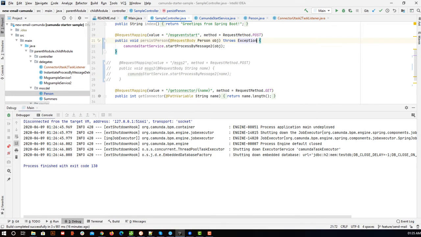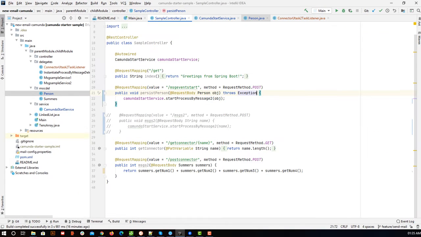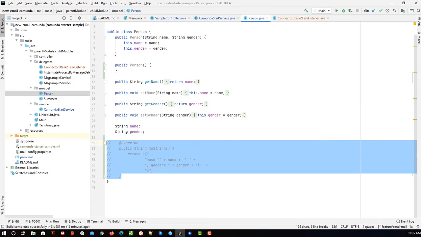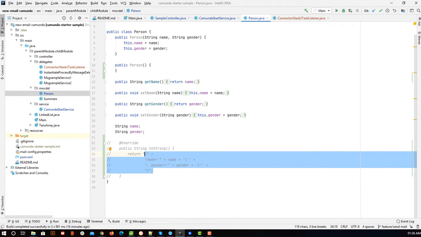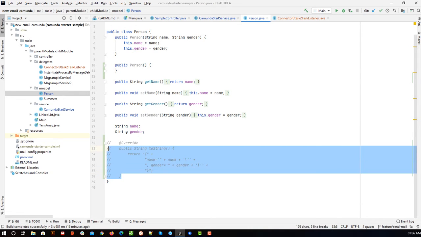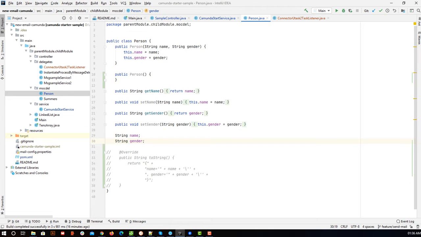We have a POJO called Person. No toString is required. If people are writing JSON in the toString, that is again a fraud, I would say. We should not touch any of these things, and should get the JSON out of the object. The Person POJO contains only name and gender, both strings. Nothing more, nothing less.